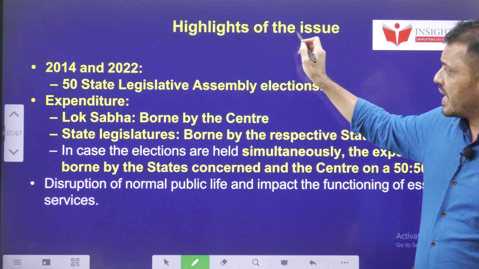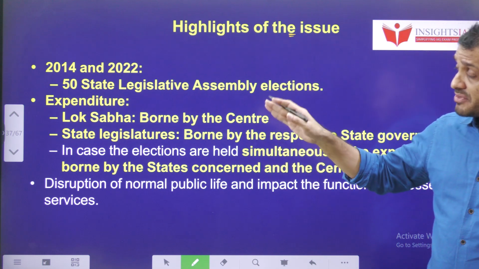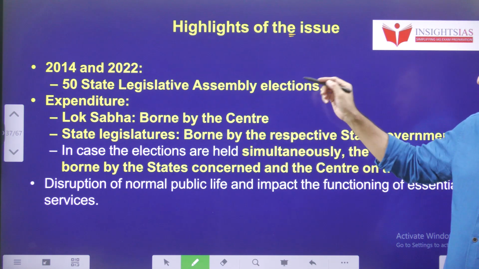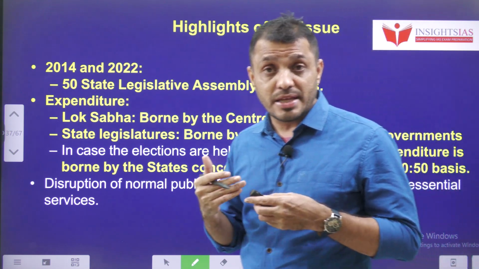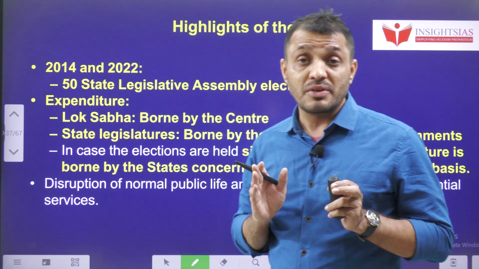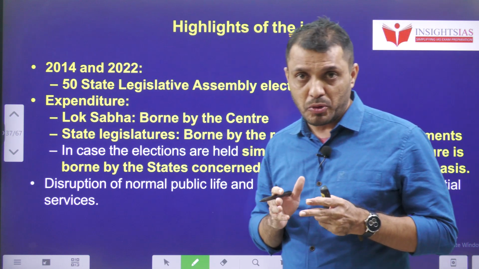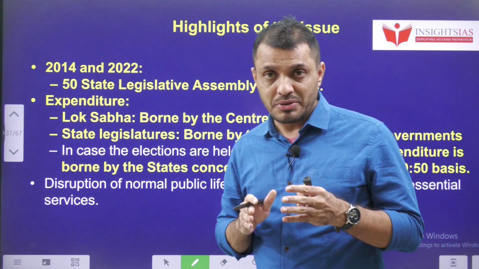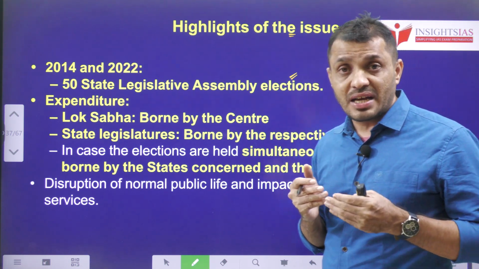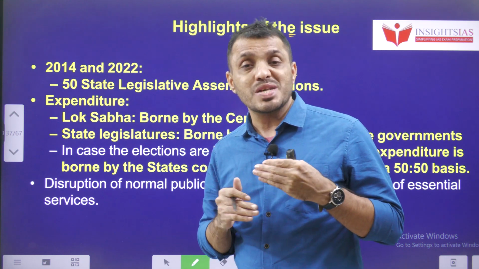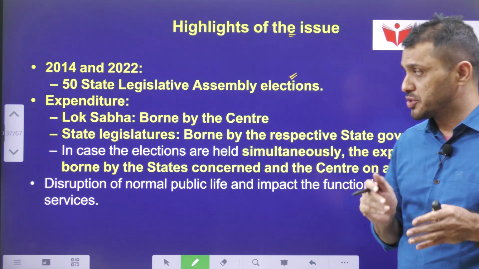If you look at the highlights of the issue, why are simultaneous elections required? Between 2014 and 2022, almost all 50 state legislative assembly elections happened. Whenever elections are happening at any different place in the country, the model code of conduct will be imposed. So that is affecting policy continuity. That is the main issue. And as the election frequency is very high, political parties and governments are always in an election mood, so there are chances that they will neglect actual administrative issues.